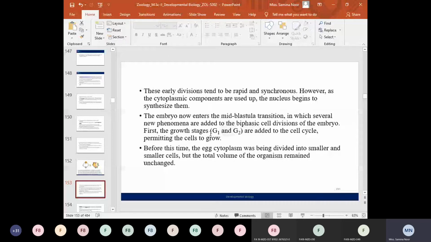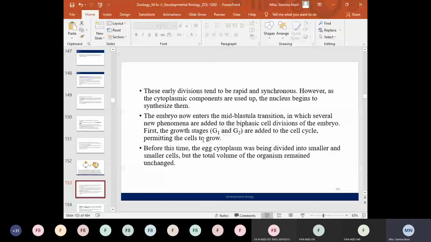Initially, the components, such as the messenger RNAs for the cyclin B proteins, are already present within the cell cytoplasm, but later on such factors are used up. So in the later cell divisions, the nucleus begins to synthesize its own transcription factors or its own cyclin B proteins. Initially the information for these proteins is already present within the cell cytoplasm. After some initial divisions, these already existing components are used up by the cell, and then the nucleus begins to synthesize the new components.